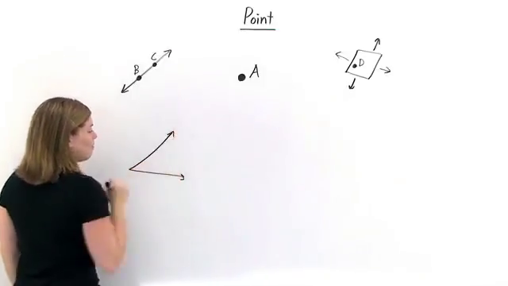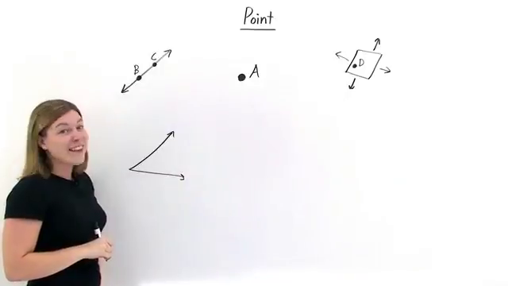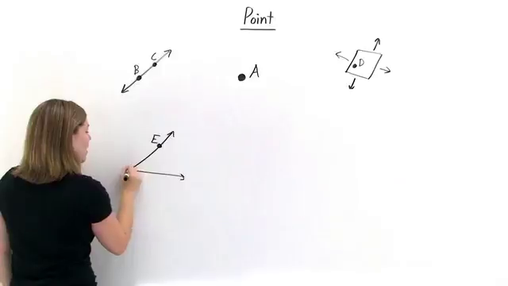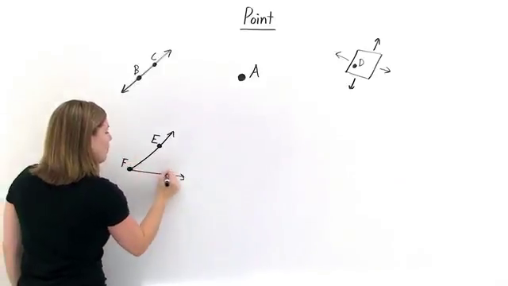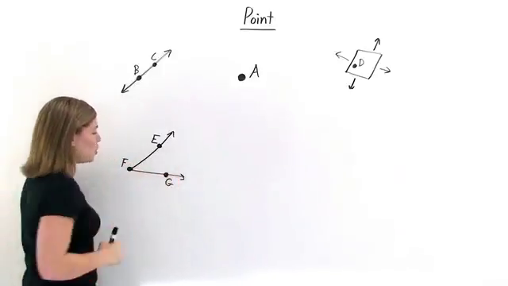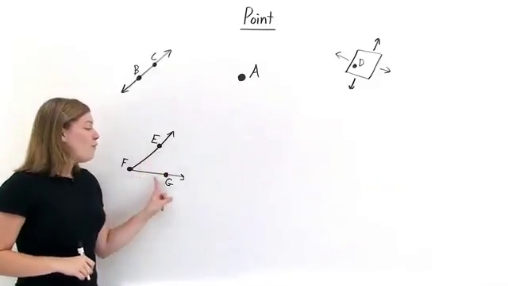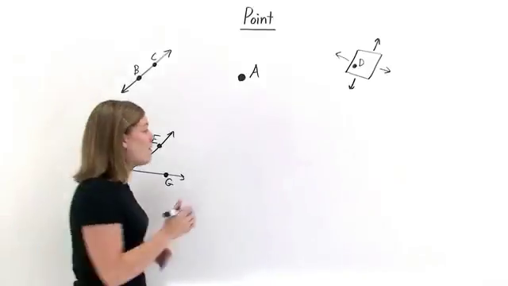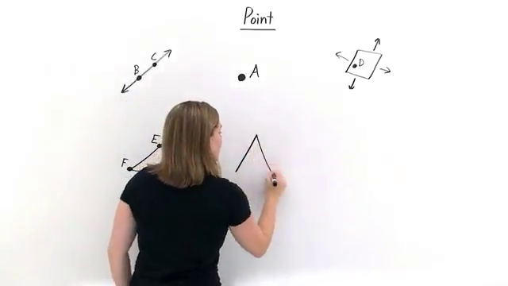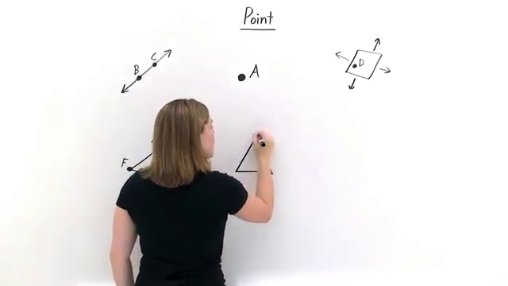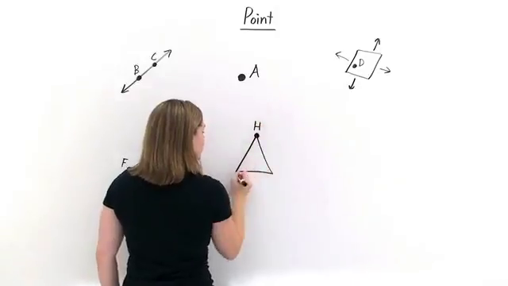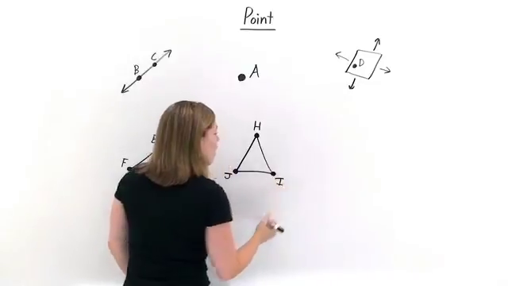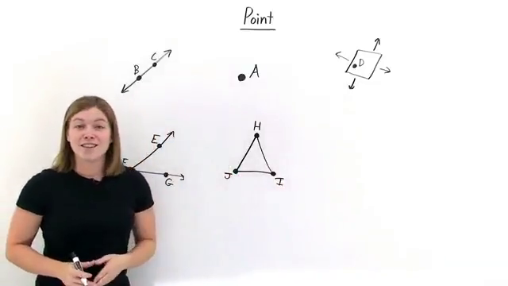What about this angle? Are there points on this angle? Yes, there are. Here we have point E. Here we can have point F, and here we can have point G. So these are just a few of the points that are found on this angle. And points can even be in polygons. Take this triangle for instance. We can label some of the points. Point H, point J, and point I are all points on this triangle.